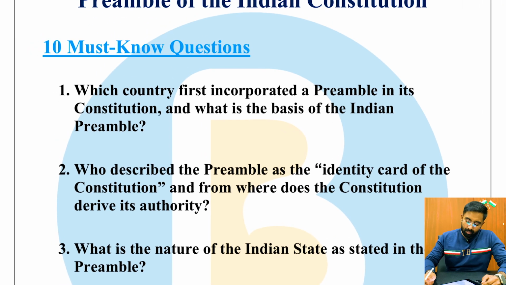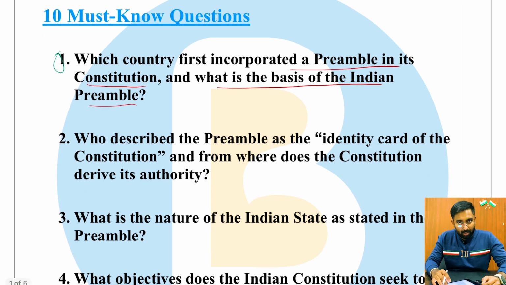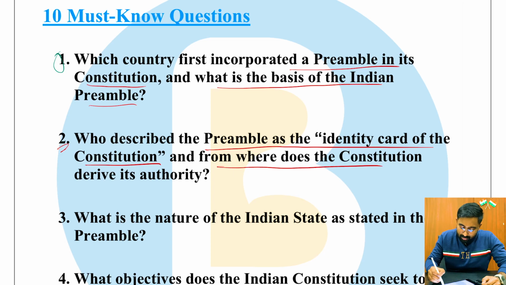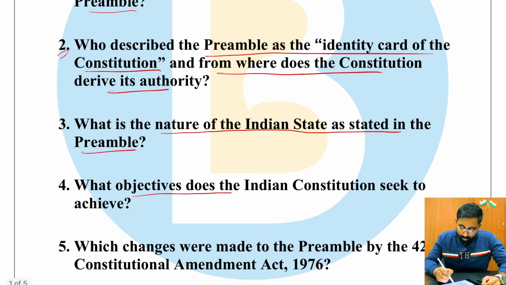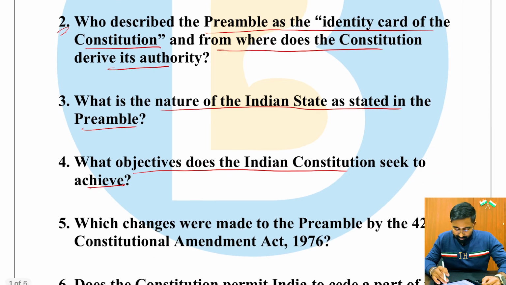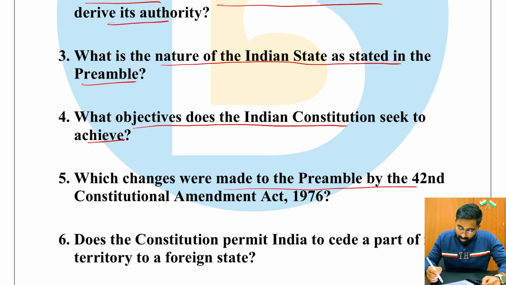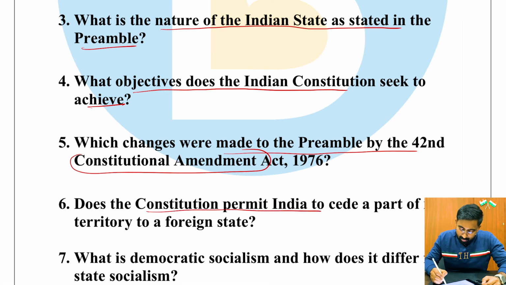Well, let's begin. Question number 1: which country first incorporated a preamble in its constitution, and what is the basis of the Indian preamble? Question number 2: who described the preamble as the identity card of the constitution, and from where does the constitution derive its authority? Question number 3: what is the nature of the Indian state as stated in the preamble? Question number 4: what objective does the Indian constitution seek to achieve? Question 5: which changes were made to the preamble by the 42nd Constitution Amendment Act 1976? Question 6: does the Constitution permit India to cede a part of its territory to a foreign state?